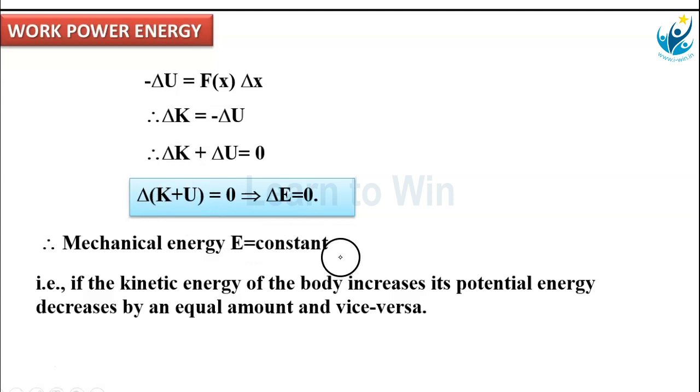This implies if kinetic energy increases, potential energy decreases by an equal amount. If potential energy increases, kinetic energy decreases. Why? Because to maintain constant total mechanical energy. This is the law of conservation of mechanical energy.